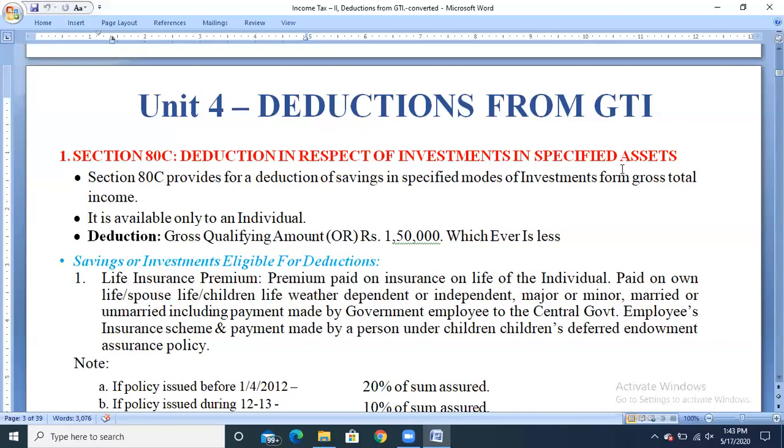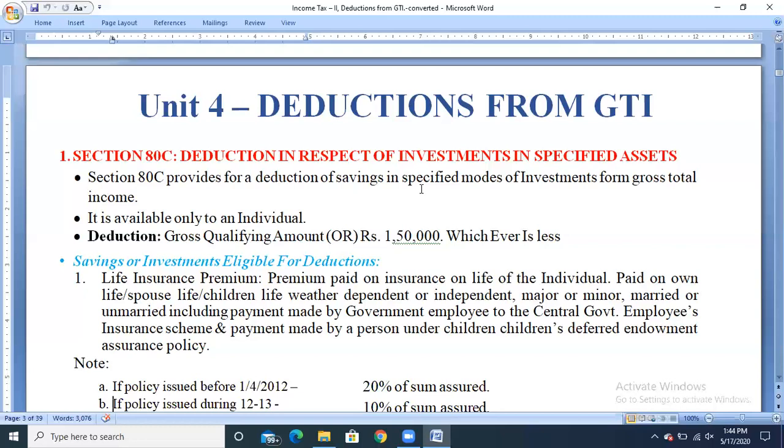So if any investment has been made by the assessee, he is eligible to claim the deductions under section 80C. So let's see what conditions have to be satisfied to claim the deductions under section 80C. So first one, 80C provides for a deduction of savings in specified modes of investment from gross total income.